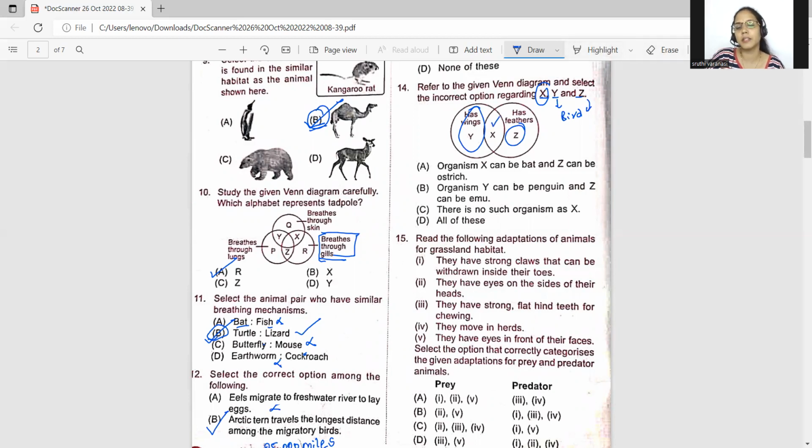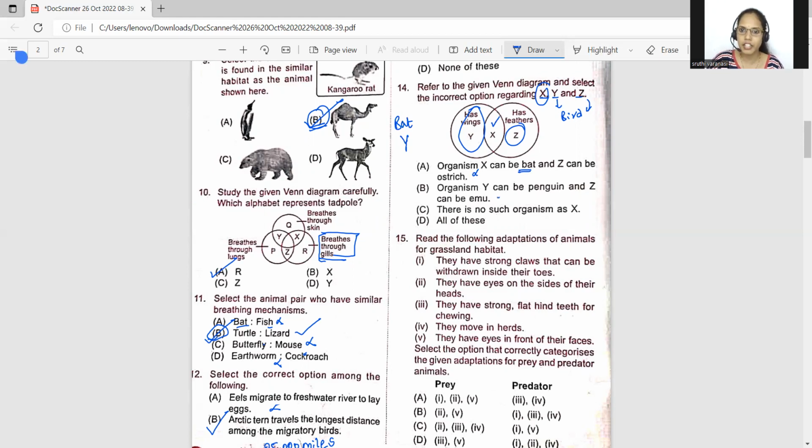There are some bird-like organisms. For example, a bat is not a bird. It is a mammal. Okay, it will have wings, but it will not have feathers. It will have hair because it's a mammal. Okay, students, so a bat can be Y, right? It has only wings, not feathers. Z can be any bird. Let us see the statements first. Organism X can be a bat. No, it is false because a bat won't have feathers. So this is wrong.